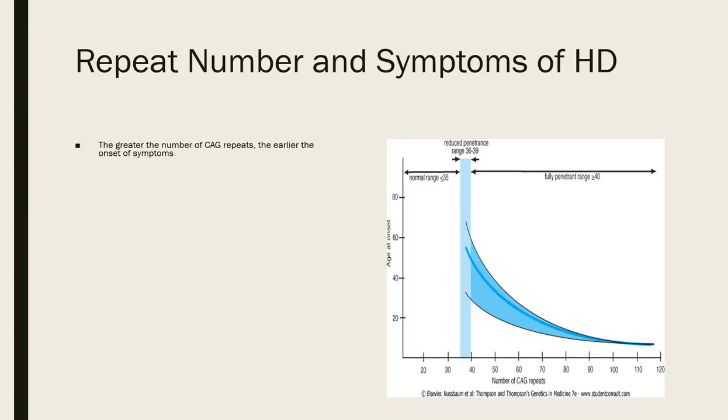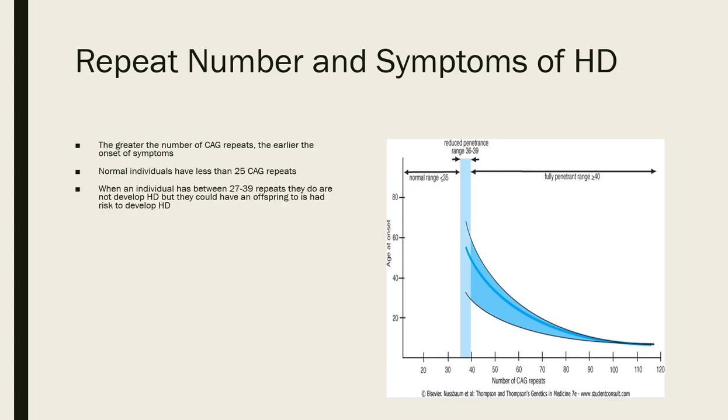In Huntington's, as in many triple repeat disorders, the number of repeats is associated with the severity, and in the case of Huntington's, the age of onset of the disorder. Normal individuals have about 25 CAG repeats. When an individual has between 27 and 39, while they don't have symptoms, they're at an increased risk of it expanding in the future generation. So it becomes a little bit unstable during reproduction.